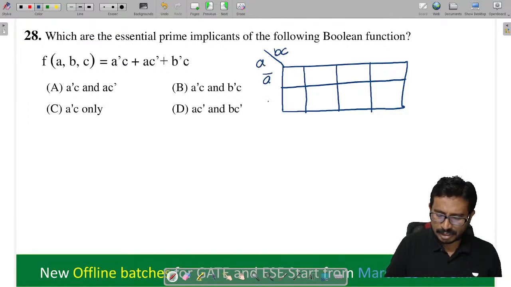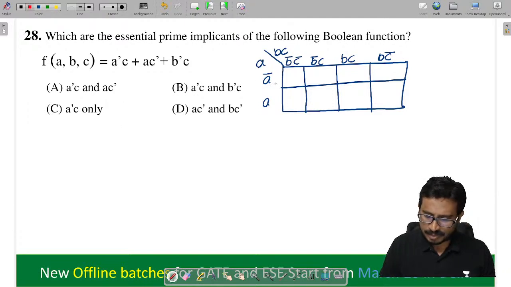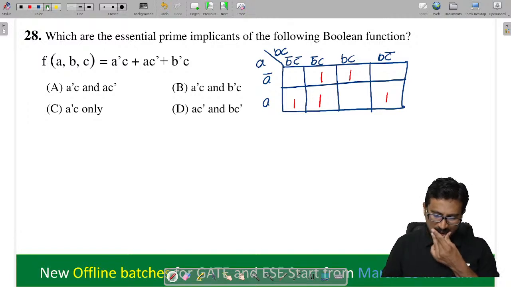So this is A bar, A, B bar C bar, B bar C, B C, B C bar. A bar C, so A bar and we have C. A bar C. A C bar here. B bar C. This one. Right. Now let us group them here.